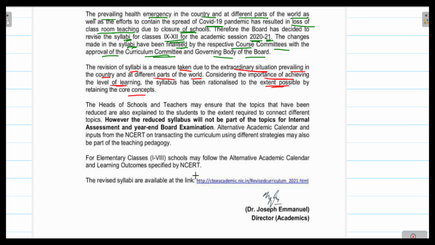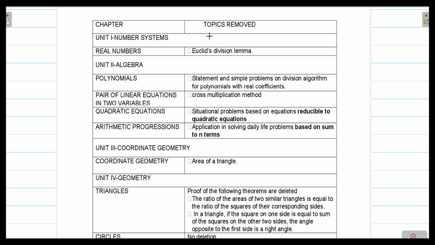And friends, here is a link from where you can download the change in the syllabus for all the subjects. Here I am giving you the change in the subject of mathematics. So for mathematics, the first unit is number system. From unit 1, number system, Euclid's division lemma is deleted and it will not be in the syllabus.